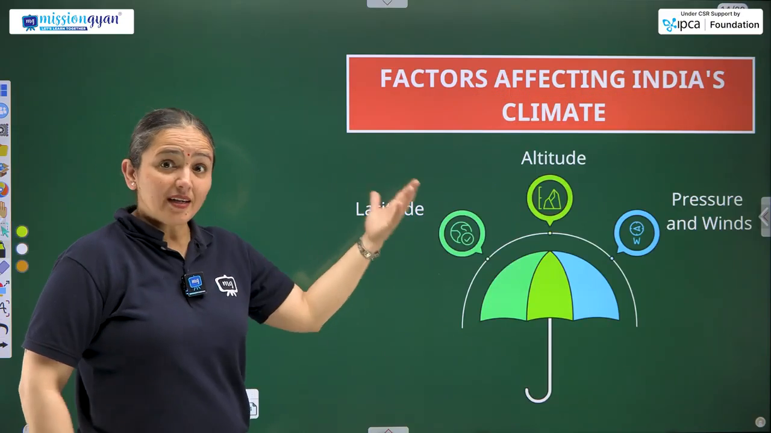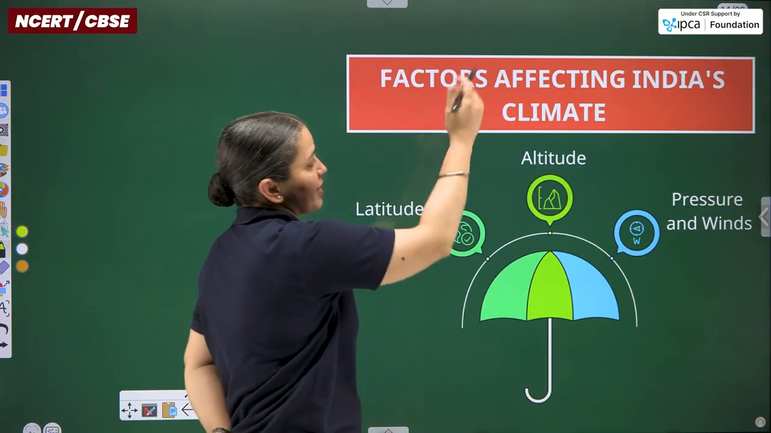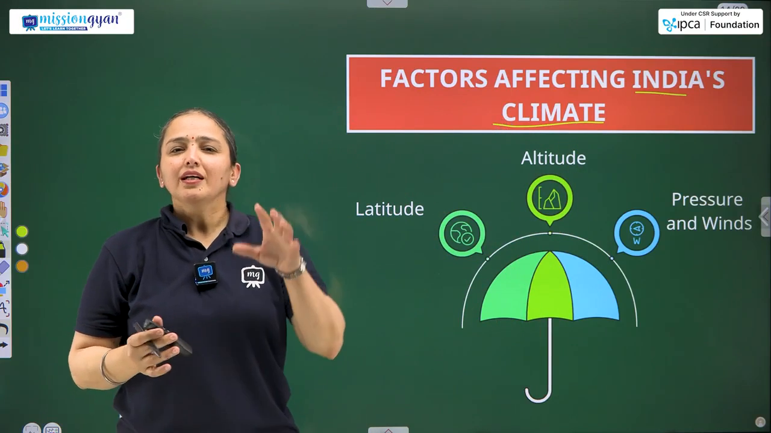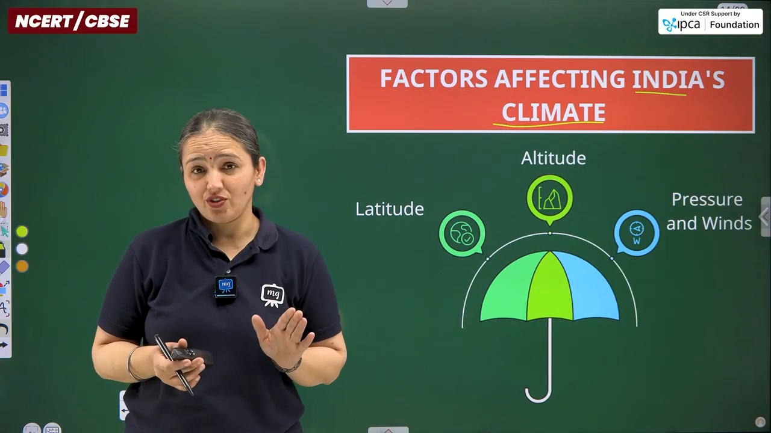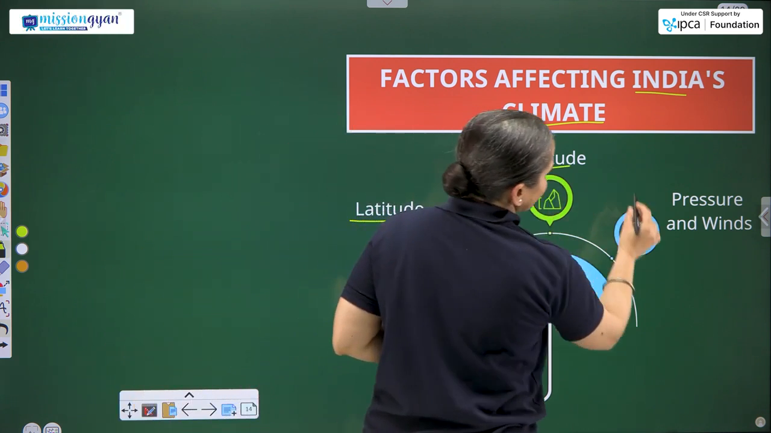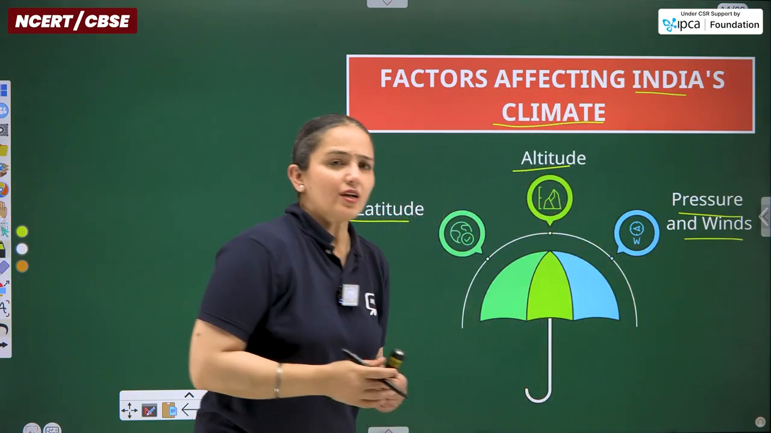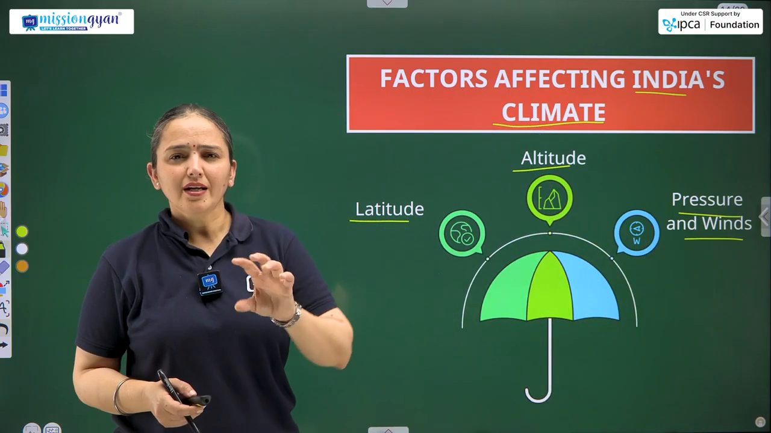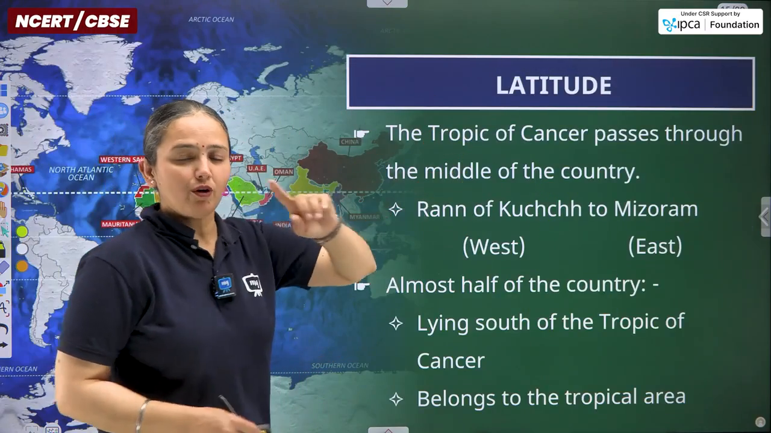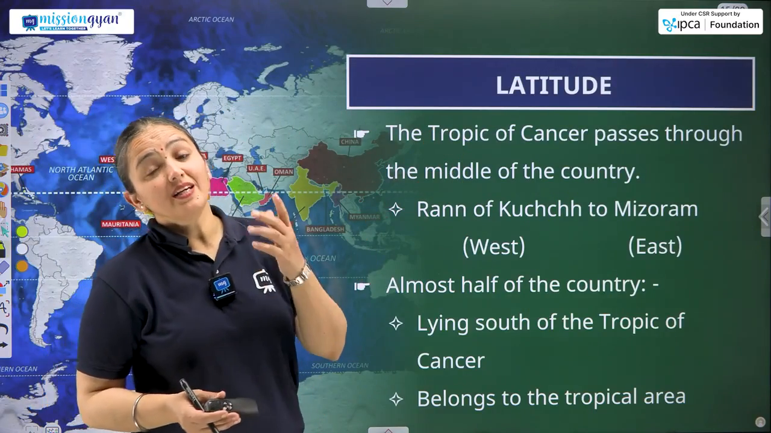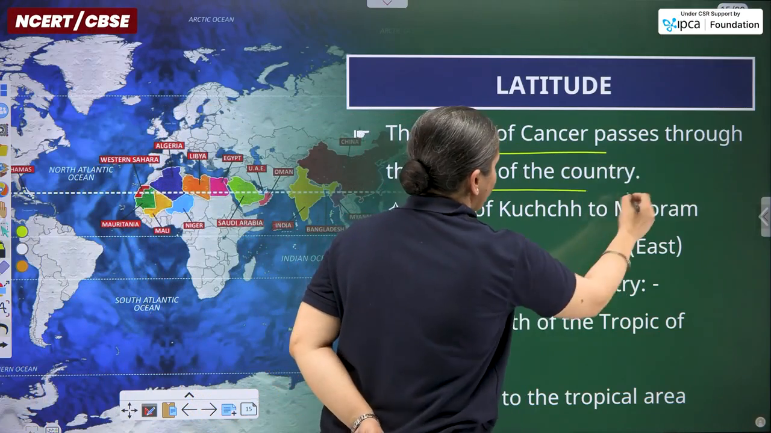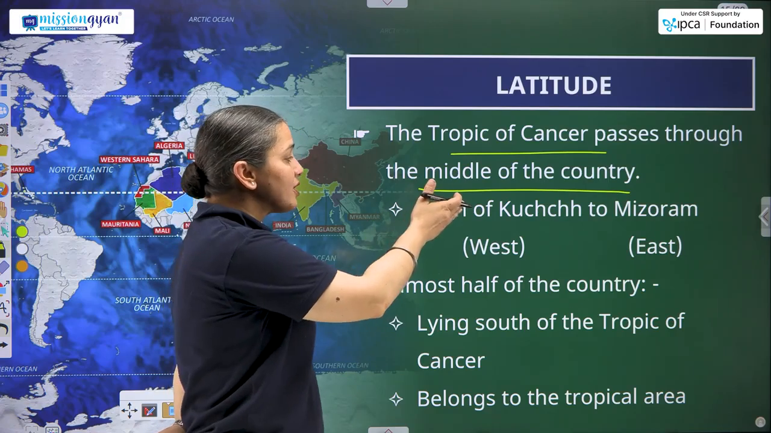Going ahead with another topic, that is about factors affecting India's climate. I have already told you there are some common features. Among those, these are the three: latitude, altitude, and pressure and wind. Things are going to remain the same, but there are some twists that we have to discuss. Here is the first topic, latitude, as it affects the climate of any region. The Tropic of Cancer passes through the middle of the country. We know it already.